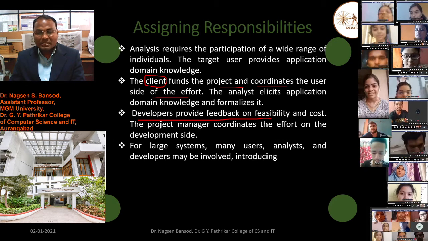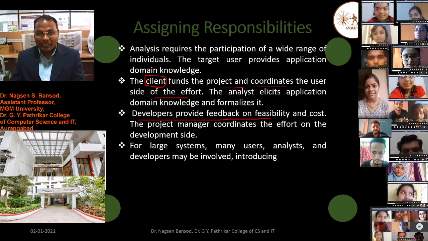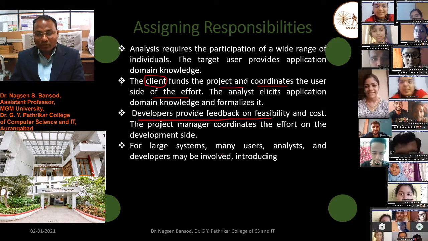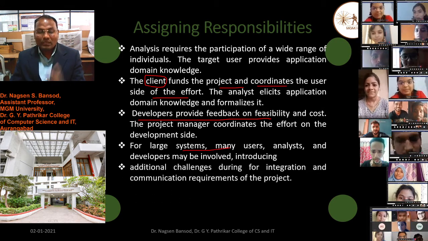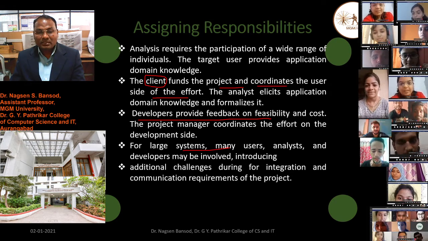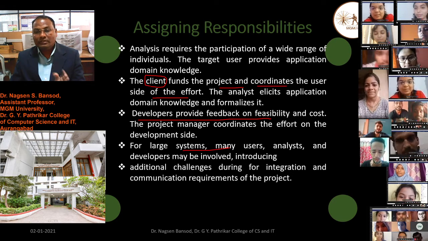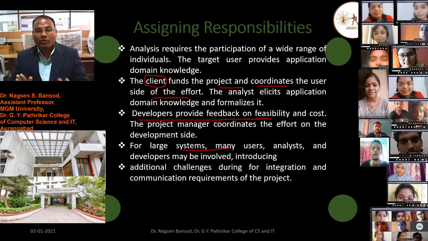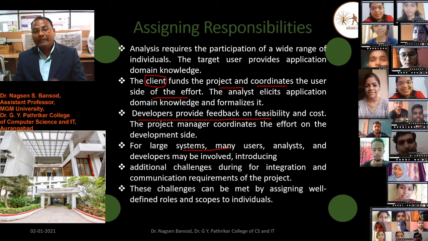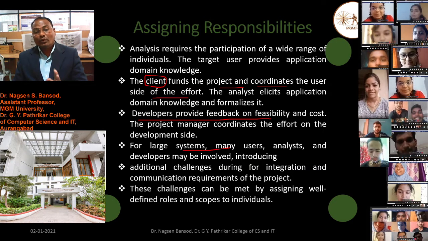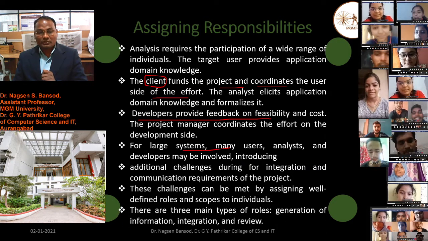For a large system, many users, analysts, and developers may be involved, which creates additional challenges during the interaction and communication of project requirements. These challenges can be met by assigning well-defined roles and scope to the individuals.